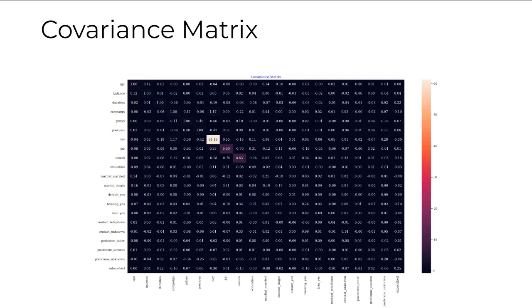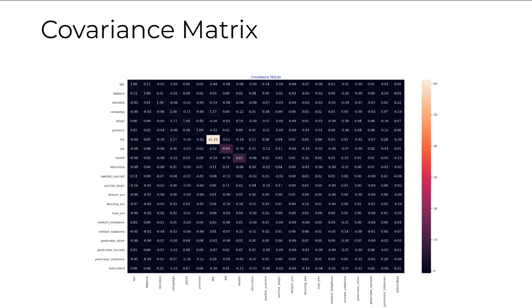This is the covariance matrix. We observe some interesting relationships, particularly with subscribed data, which is our target variable. Several attributes displayed significant covariance values, but duration demonstrated a noteworthy positive covariance, which implied a relatively strong positive correlation with subscribed data. This suggests that a longer duration of contact might have a positive influence on the likelihood of subscription.